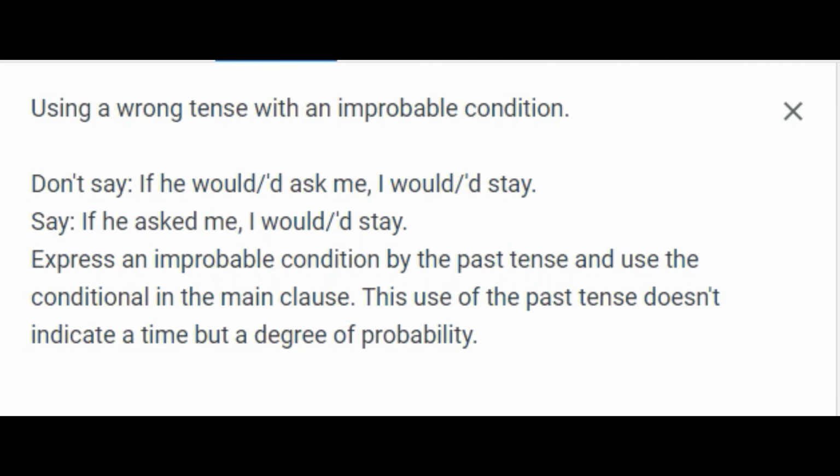Using a wrong tense with an improbable condition. Don't say, "If he would ask me, I would stay." Say, "If he asked me, I would stay." Express an improbable condition by the past tense and use the conditional in the main clause. This use of the past tense doesn't indicate a time but a degree of probability.